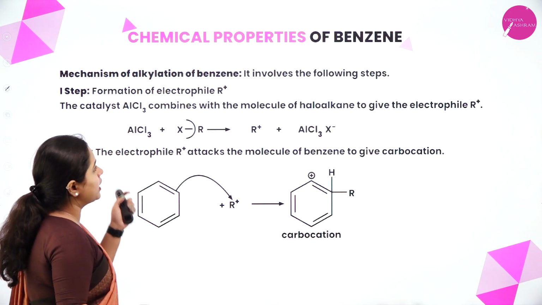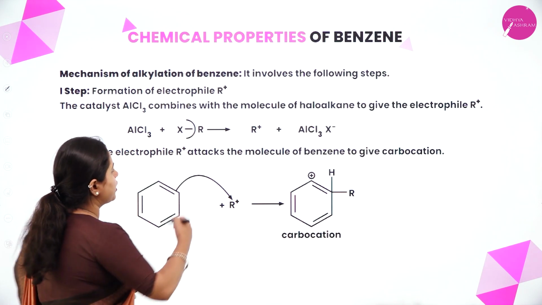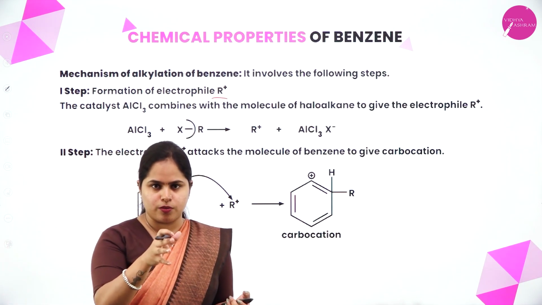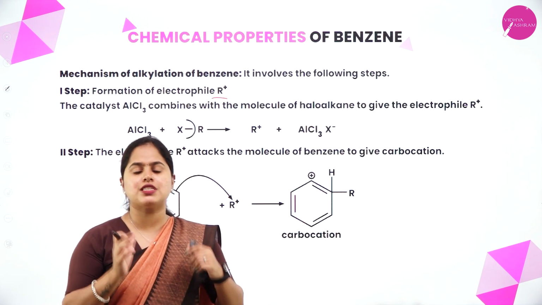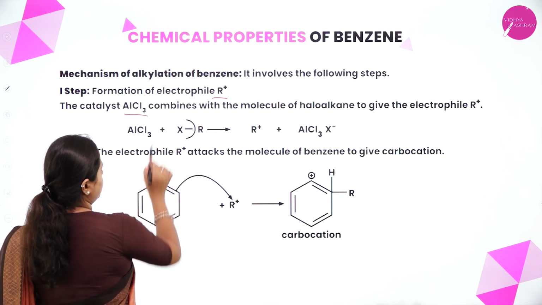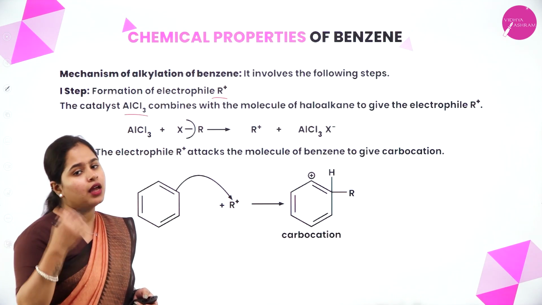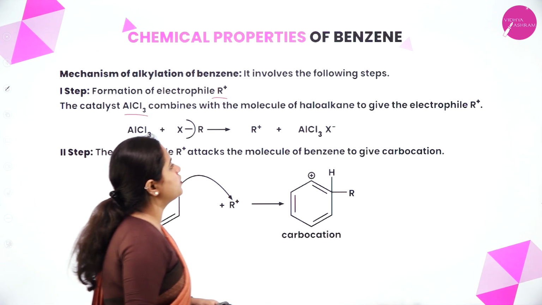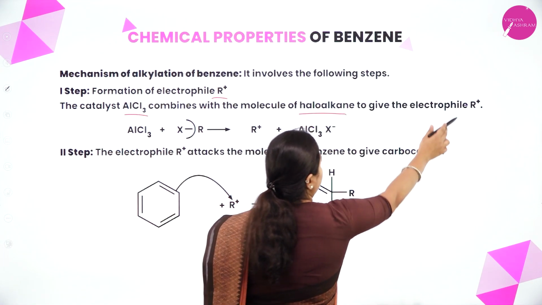So the first step is again formation of electrophile. We need the electrophile R plus. Right, we are going to substitute what? The alkyl group. So that will be your electrophile. So first let us understand how this electrophile is formed. Okay, so the catalyst aluminum chloride, in presence of what this is happening? Anhydrous aluminum chloride, right? So the catalyst aluminum chloride combines with the molecule of haloalkane to give the electrophile.